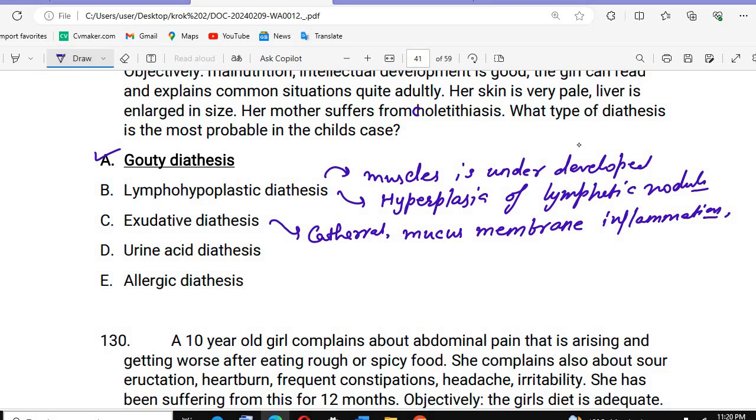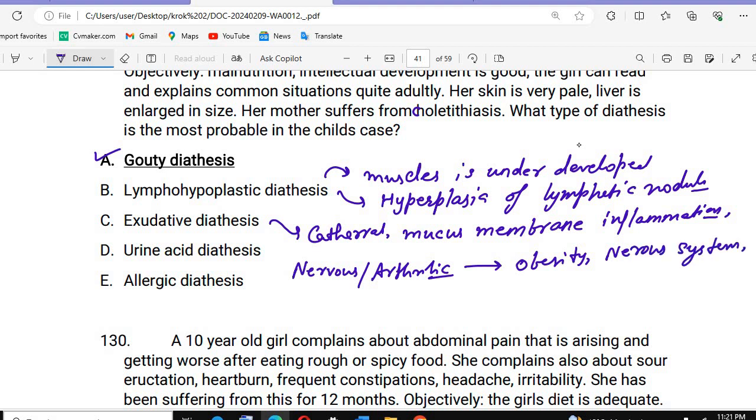Then we have the uric acid diathesis, and one more, the nervous arthritic diathesis. It is associated with patients having obesity and nervous system irritation. All these things are related to the arthritic diathesis. There can be joint disease and mesenchymal disorder.